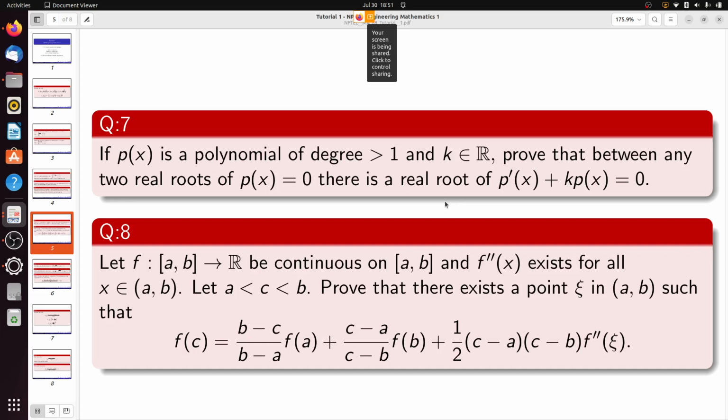Okay, so it is a quadratic polynomial. Why quadratic? Because the largest degree here is 2.